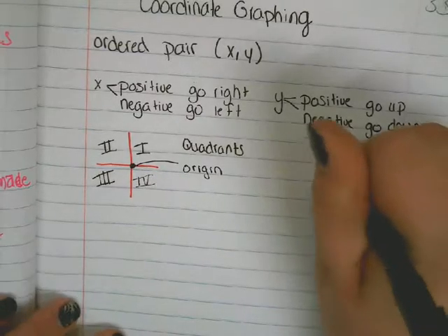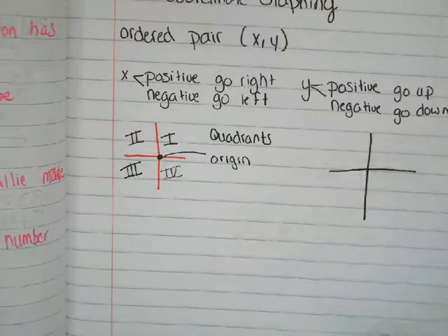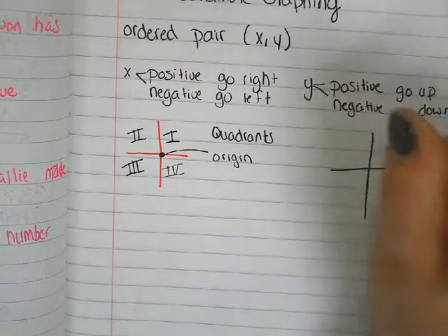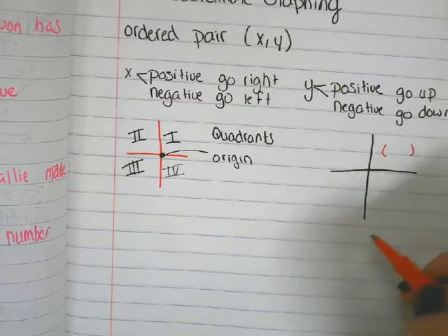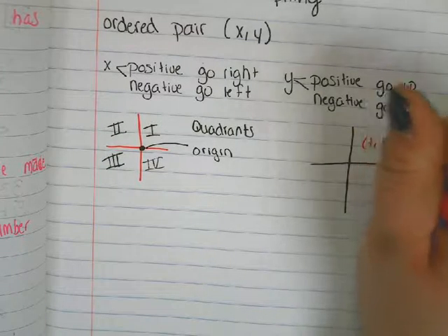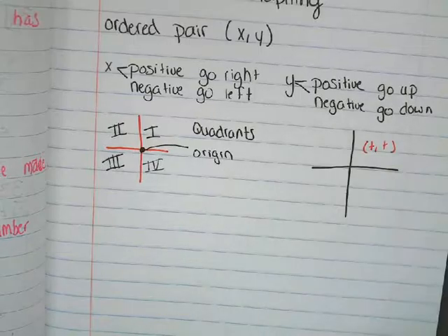So the nice thing with coordinate graphing, you can kind of look at it when you're given a point to figure out the general area of where it should be. So if I'm looking at quadrant 1, I would go right, then up. So what should my values be in that? If I'm going right, then up. Positive. They're both positives, right? Because right is a positive, up is positive. So when I'm given two positive numbers, I know it's going to end up in this quadrant.